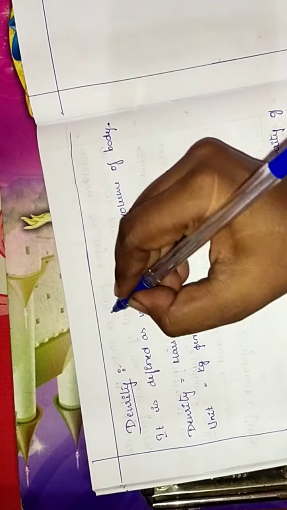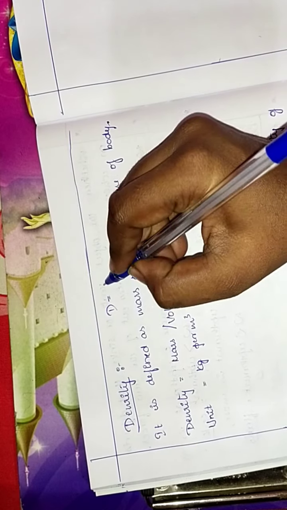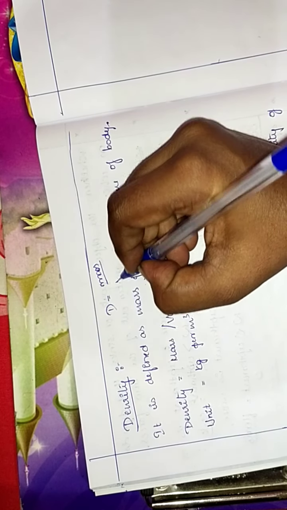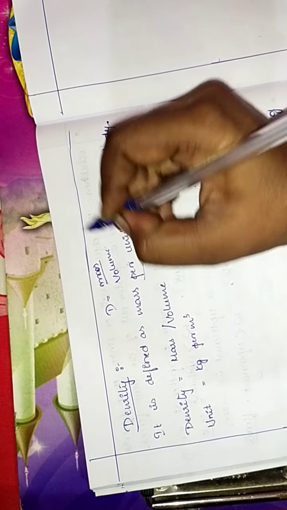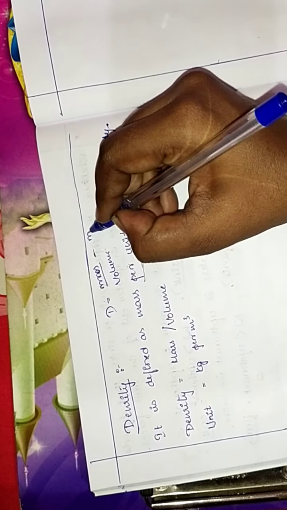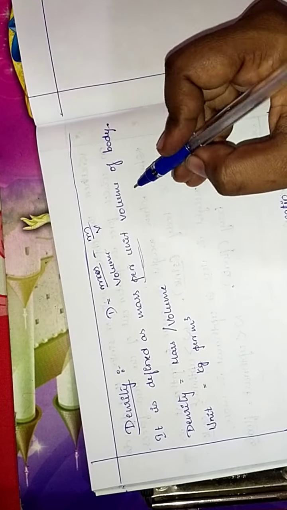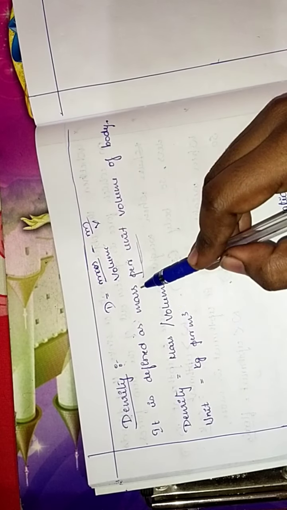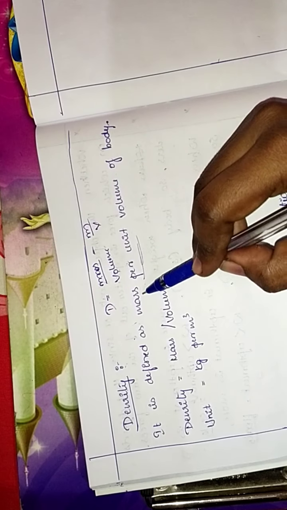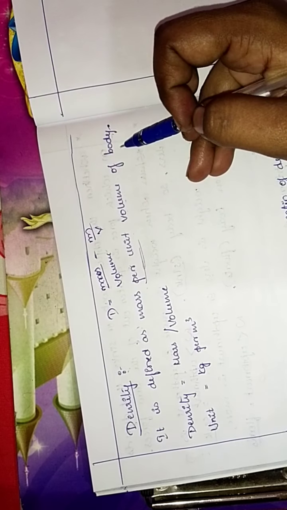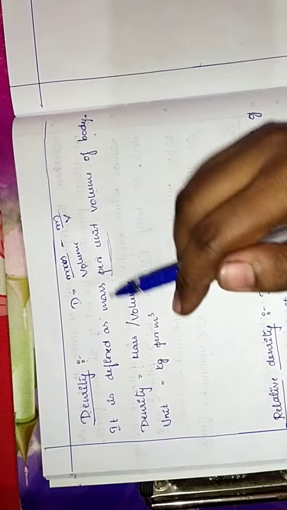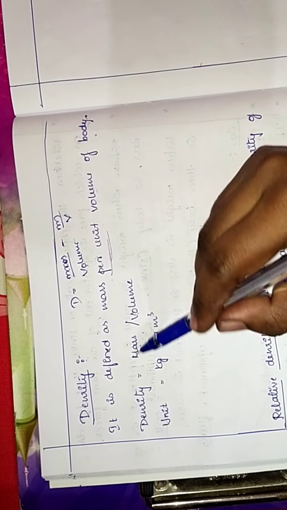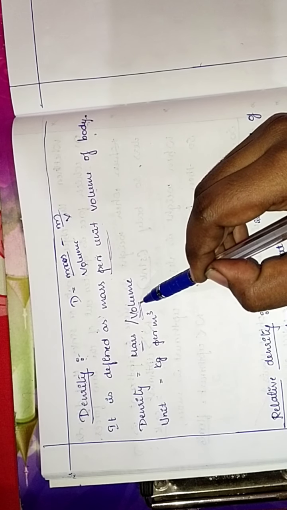We have already learned that density is nothing but mass by volume.